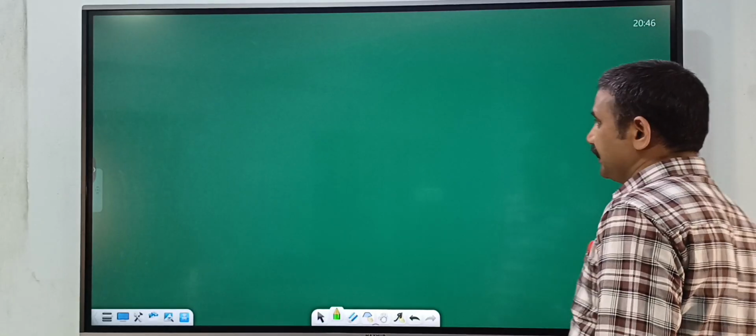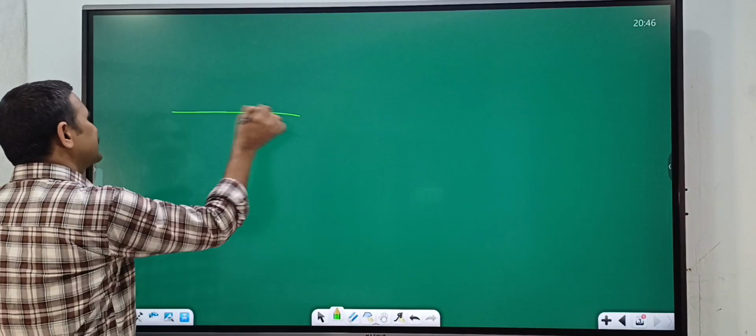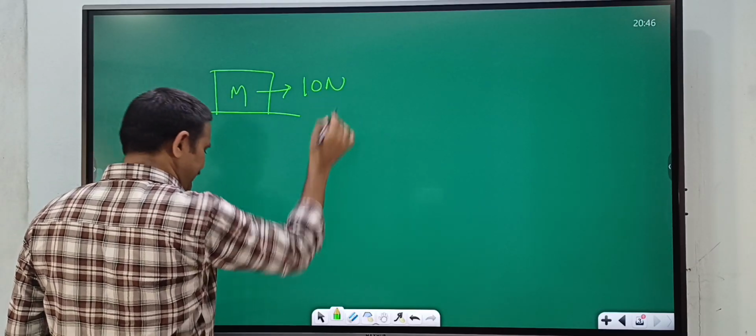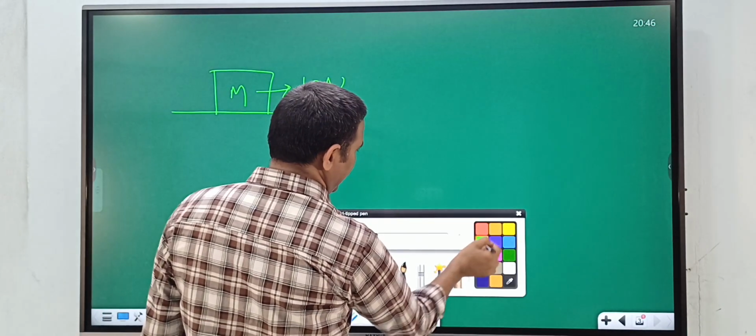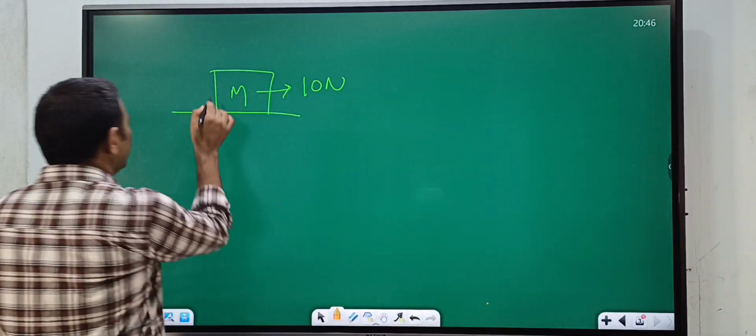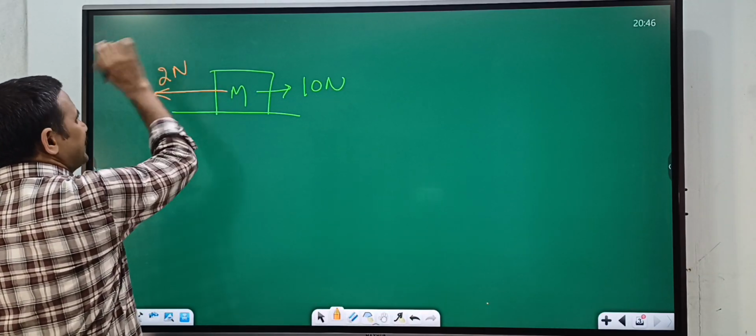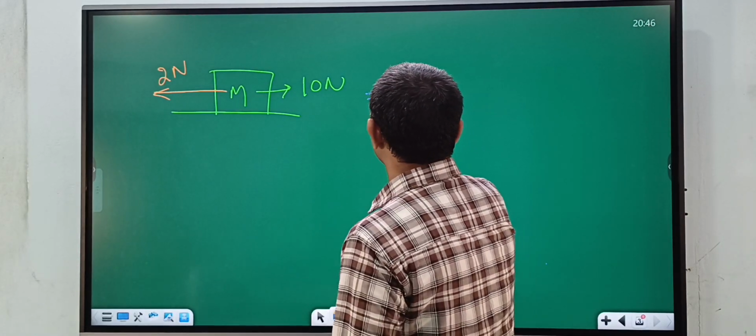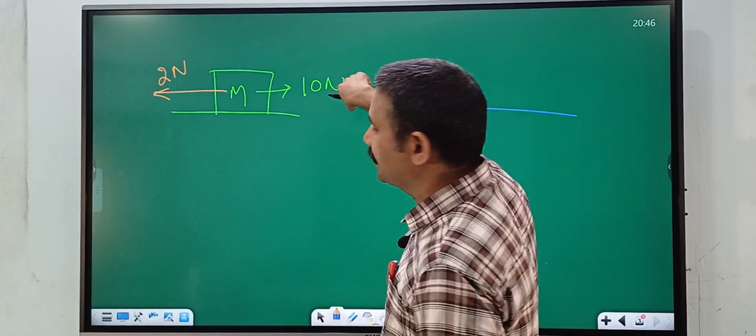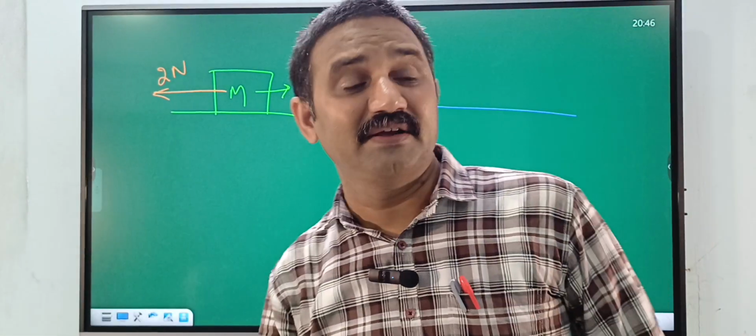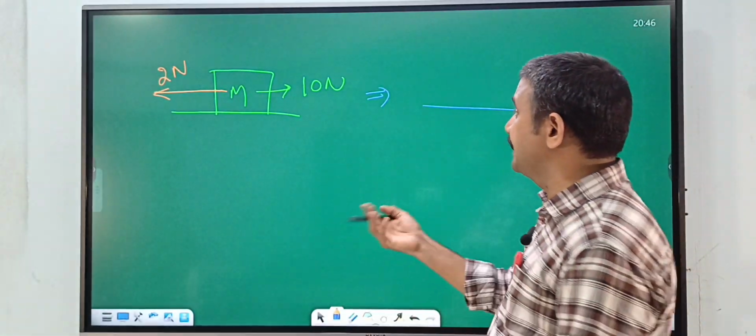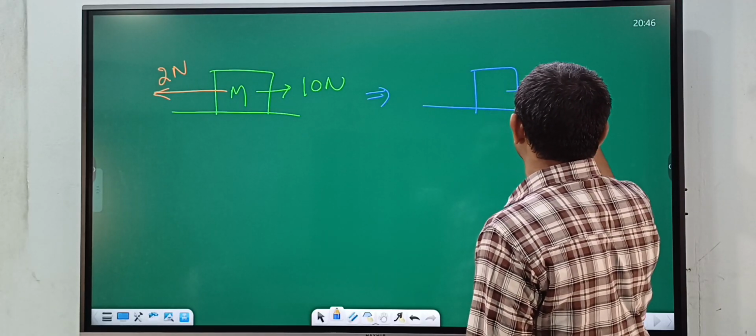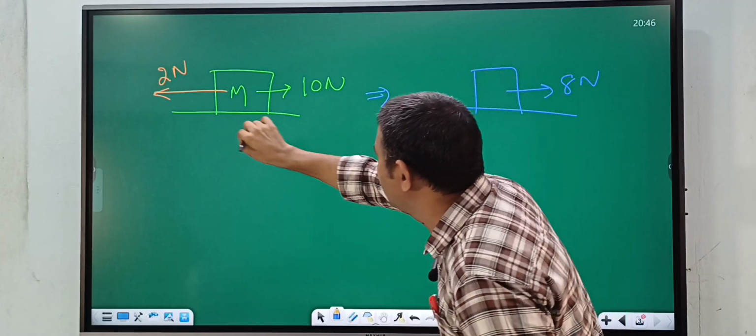Suppose here, one more example I will give. Suppose this is a box of mass m. I am applying a 10 Newton force in this direction, and similarly I am applying a 2 Newton force acting in this direction. Now in this case, what is the resultant? This is 10 Newton towards right and 2 Newton towards left. Then what is the resultant vector magnitude? Subtract 10 minus 2, that is equal to 8 Newton.